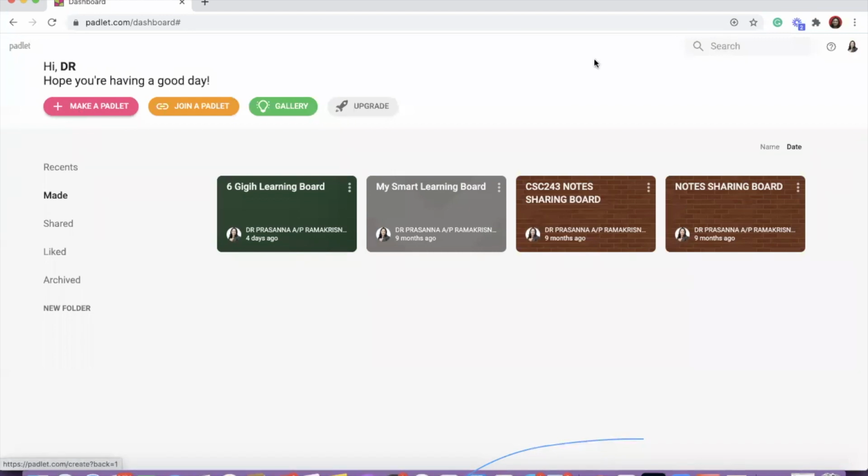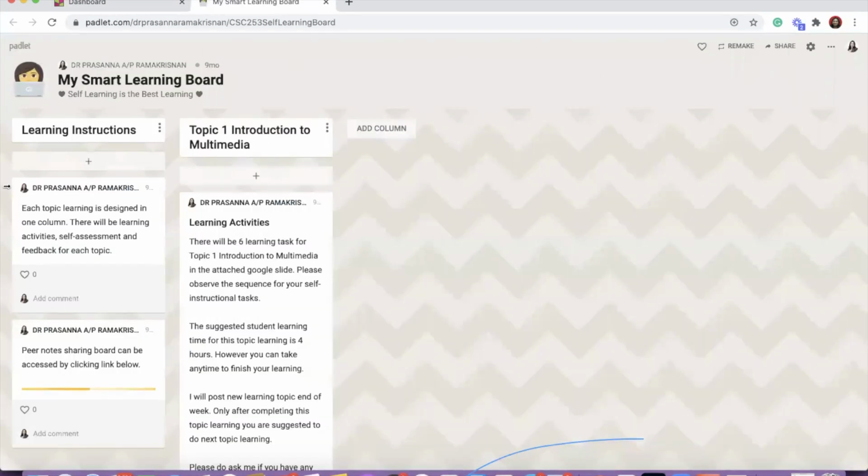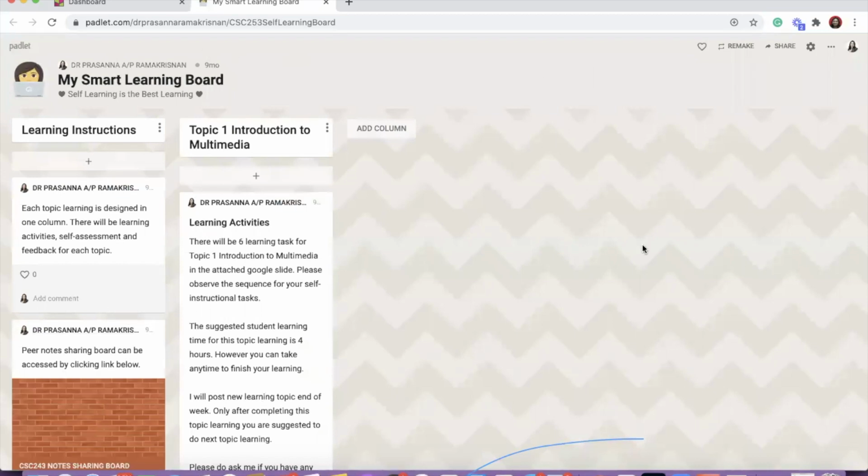Then you will see the dashboard to create. If you log in, yours might be empty, nothing much there. You will have an option to make a Padlet, join a Padlet or gallery. Here, if you create one, it will be something like this, where students can access the instruction given in the digital board, and they can access it at any time they want without having to wait for the WhatsApp messages. It will be available only the teaching instruction. So I'm going to show you how to create that.